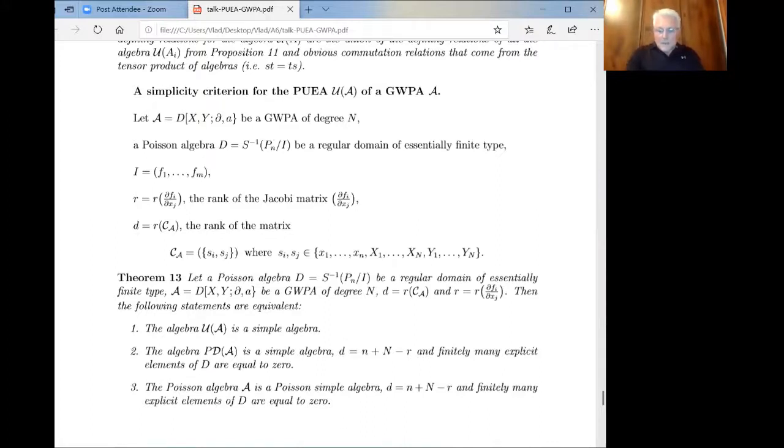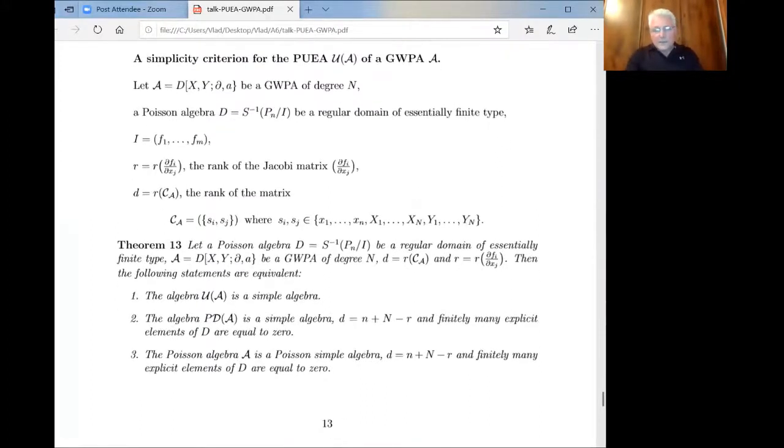Then we have a general criterion. So we have this generalized Weyl algebra, an arbitrary generalized Weyl algebra, with coefficients in this algebra, where D and R are as before. Then the universal enveloping algebra is simple. So the following conditions are equivalent.